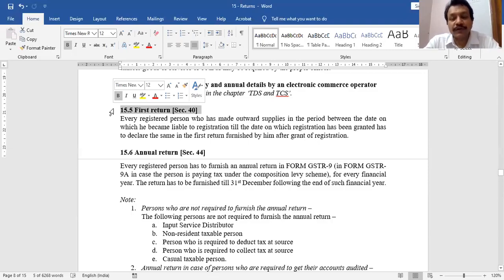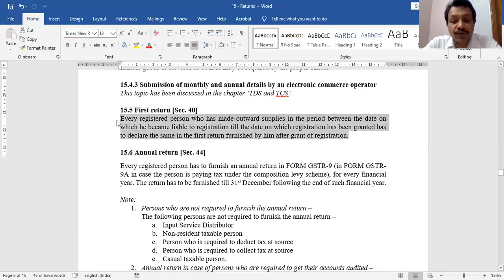Now, on 7th Jan my turnover exceeds 20 lakh, and I applied for registration, but it will take some time to get the registration certificate. So for that period during which my turnover exceeded 20 lakh until the day I get my registration certificate, I need to file the first return under section 40. You can read it.